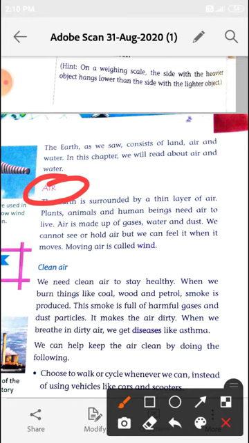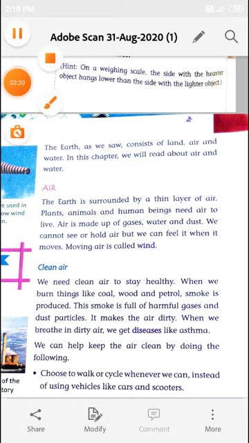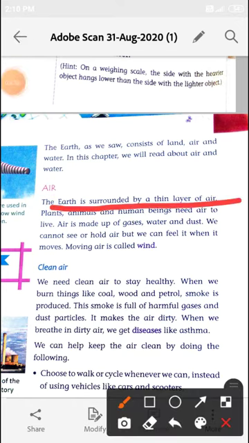Air is present everywhere around us. The earth is surrounded by a thin layer of air. Living beings like plants, animals and humans need to breathe in air to survive. Plants also use air to carry out photosynthesis.